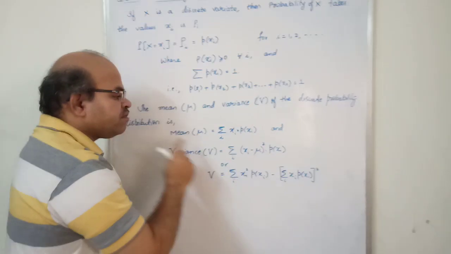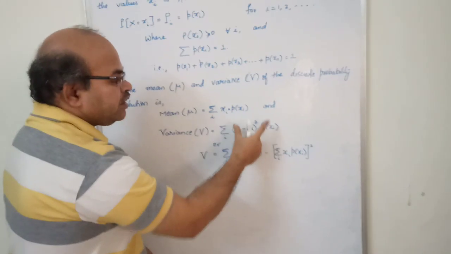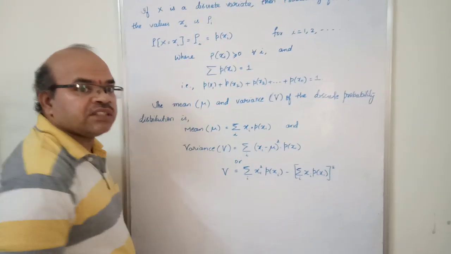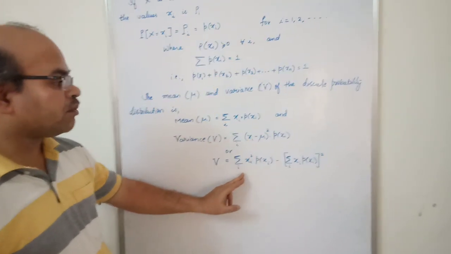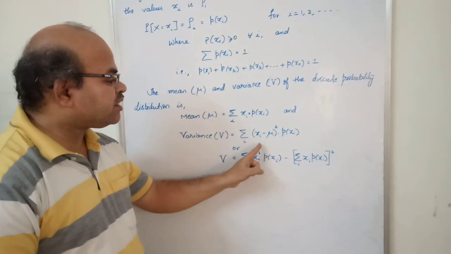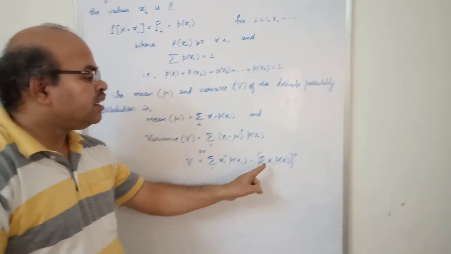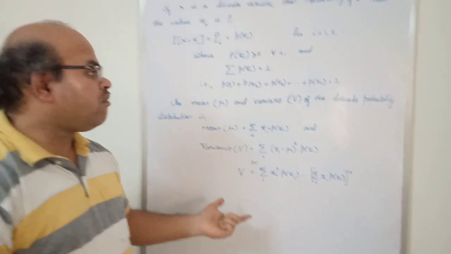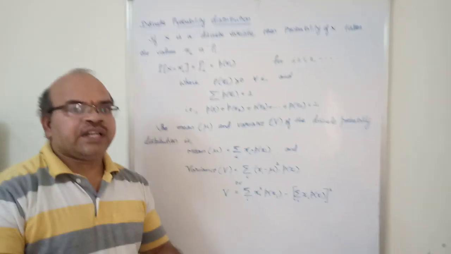Then the variance, denoted V, is given by this formula: summation of xi minus mu whole square into p of xi. Or we can even use this formula also: summation of all values of xi square into p of xi, minus the summation of xi into p of xi, whole square. So let us see how we can use these things through an example later.